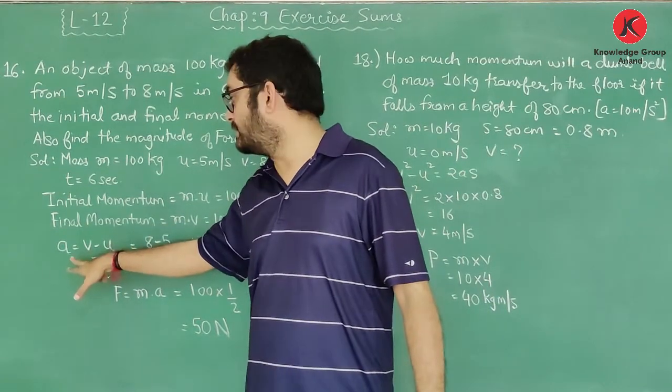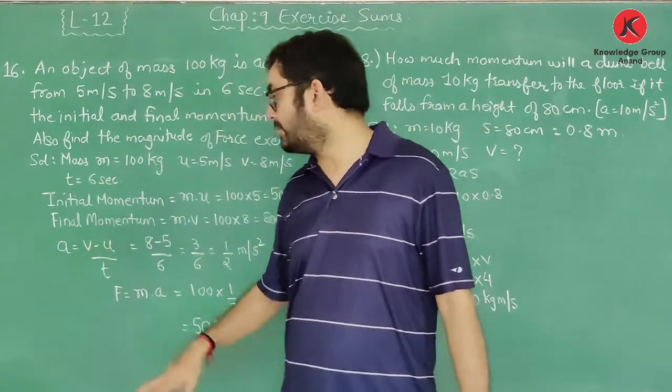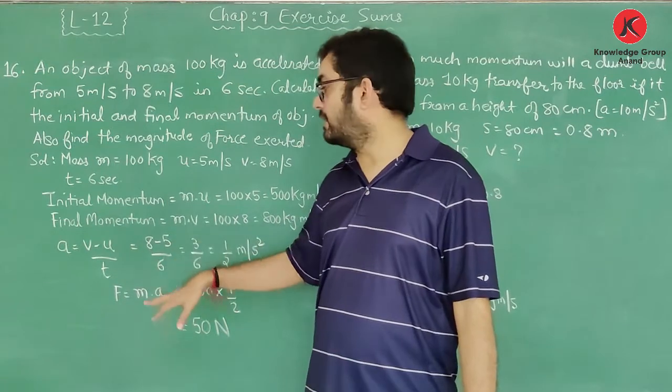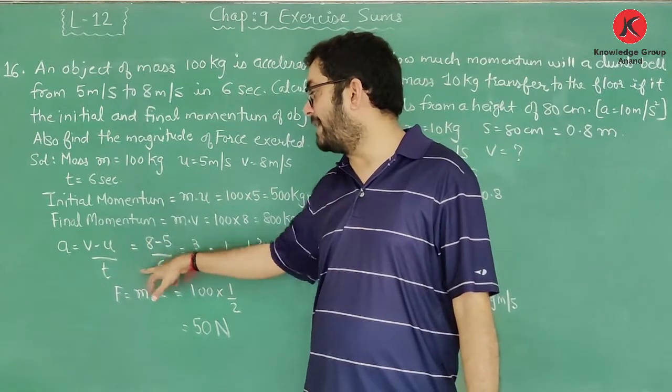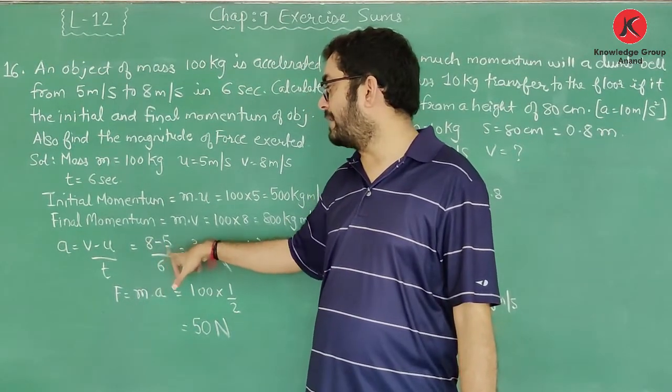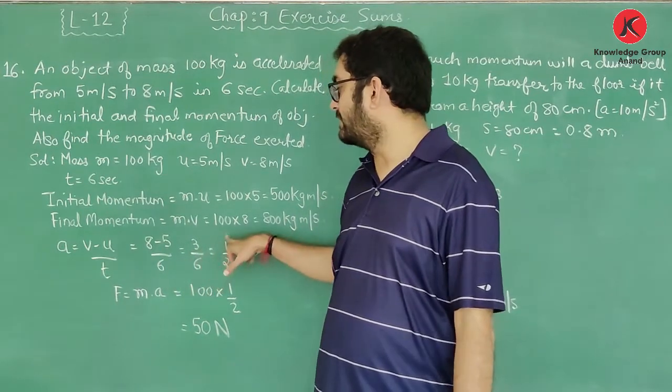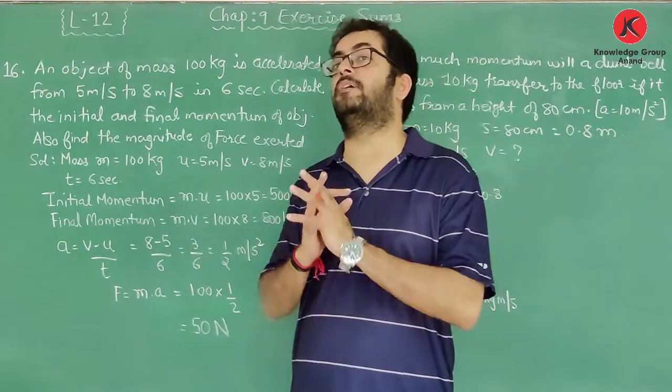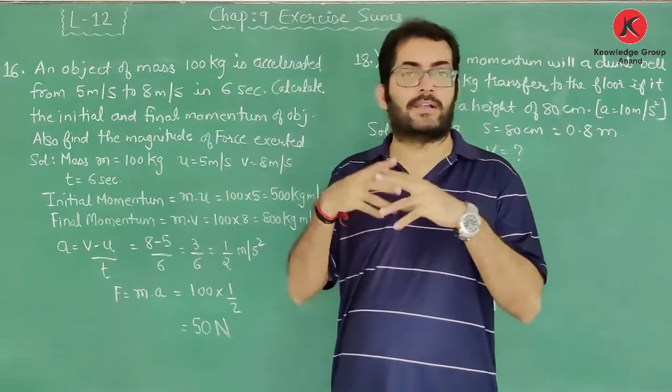Acceleration a is equal to v minus u upon t. Value of v is 8, value of u is 5, and time t is 6. So that will give me 8 minus 5 upon 6, that is 3 by 6, that is 1 by 2 meter per second square. That is the value of acceleration. तो मुझे acceleration भी मिल गया.